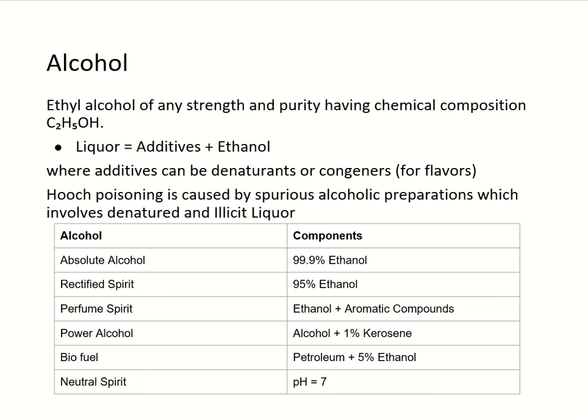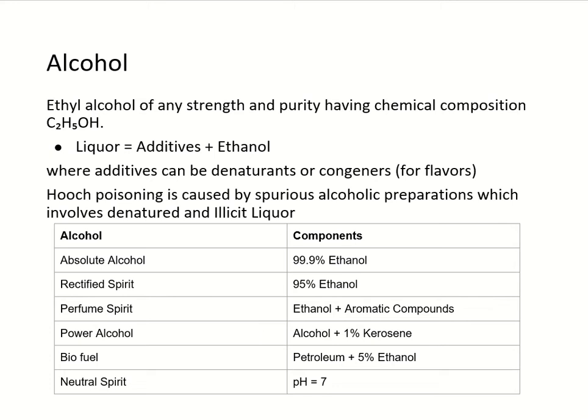And what does liquor mean? Liquor is when additives are added to ethanol. These additives can be denaturants, which degrade the quality of ethanol, or congeners, which are the added flavors. So what is food poisoning? It is caused by spurious alcoholic preparation. Spurious alcoholic preparation means one which involves denaturants, a large amount of denaturants, which makes it unfit for human consumption. And when humans consume it, it causes poisoning.